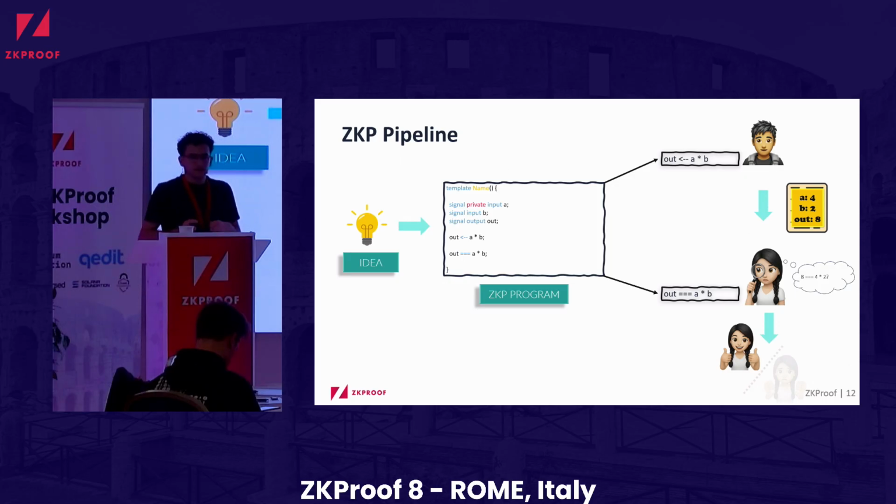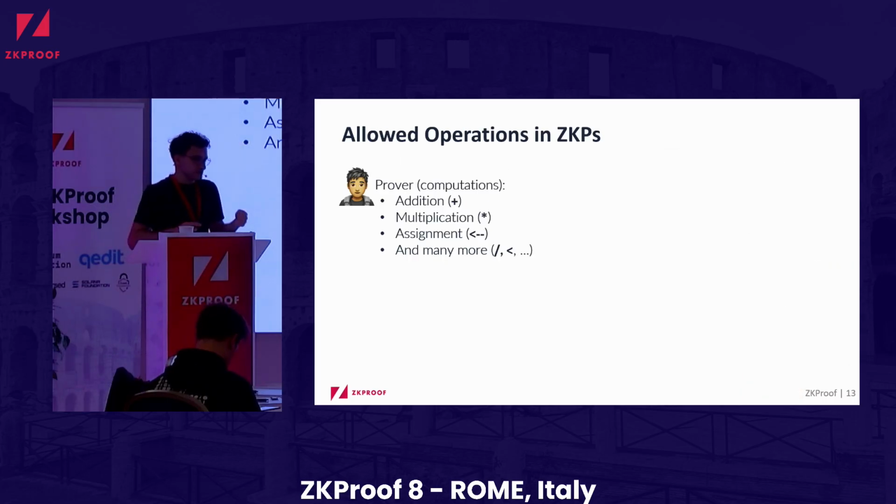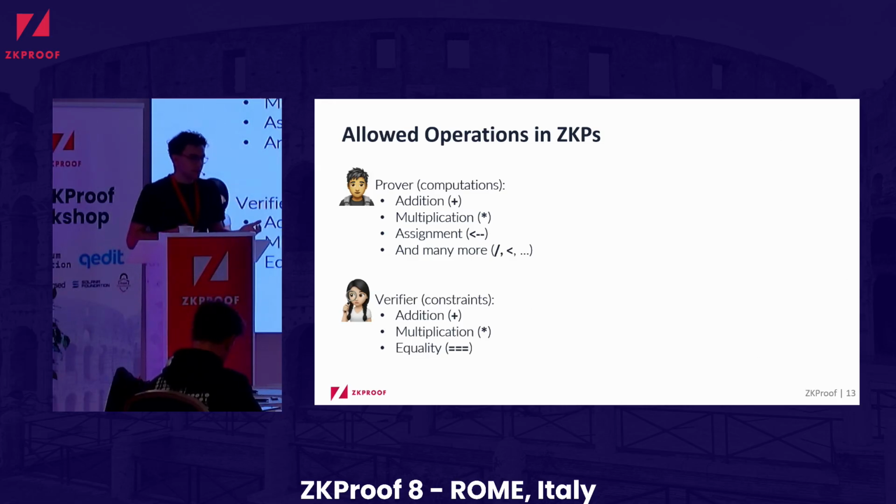And for that, we have to take a deeper look at the allowed operations in zero-knowledge proofs, at least in zero-knowledge proof programming, because it turns out that when the developer writes the code for the prover, they can use addition, multiplication, equality checks, but much more, like division, checking whether one number is less than the other, etc. But for the verifier, the developer is only allowed to use addition, multiplication, and equality. And it's more or less because the cryptographic layer at the backend, which we don't care too much about, has put restrictions on what the verifier can use in order to make the verification quick, etc.